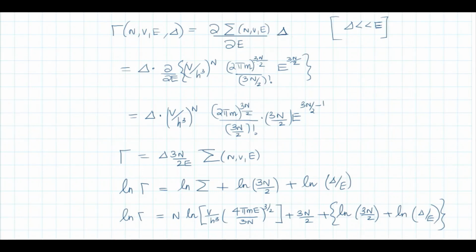So this delta into dou by dou E of sigma, which we already calculated as V by h cube raised to N into (2 pi m) raised to 3N by 2 divided by (3N by 2) factorial into E raised to 3N by 2. Take the derivative with respect to E. All these are constants, take them outside. The derivative of E raised to 3N by 2 is 3N by 2 E raised to 3N by 2 minus 1. You can rearrange this as delta into 3N by 2, E raised to 3N by 2.